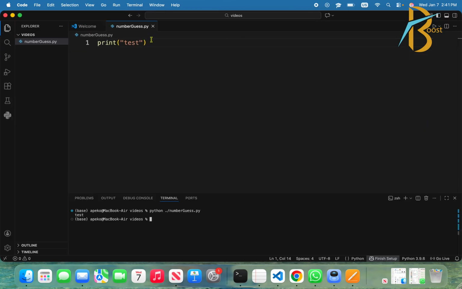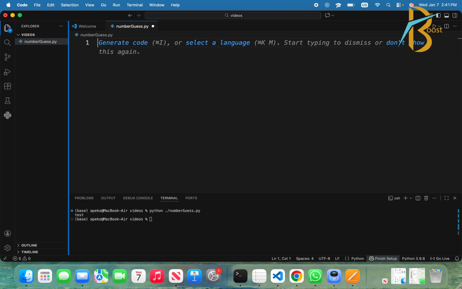Okay, now time for the real schedule of the day. Why are we here? The first project is number guess. As you can see, the name is indicating it. The computer will choose any number by using the random library.